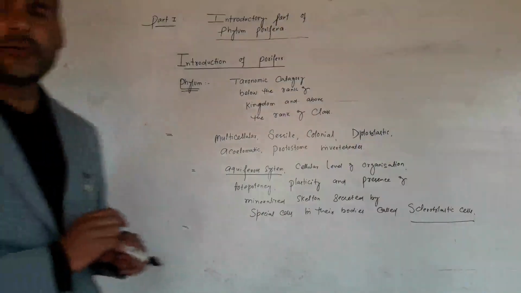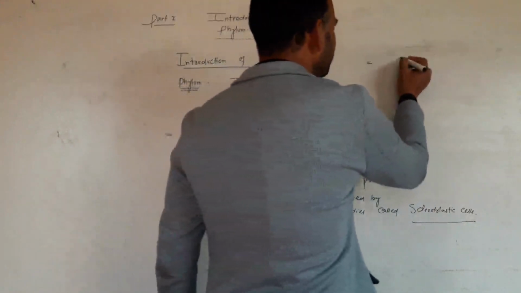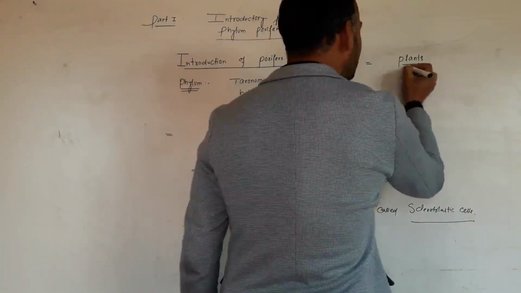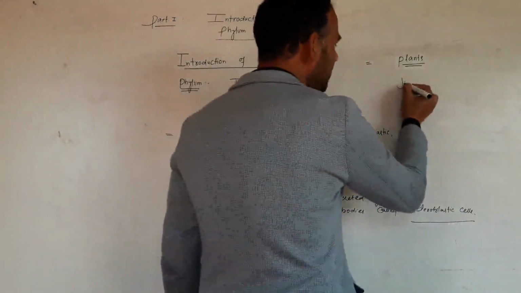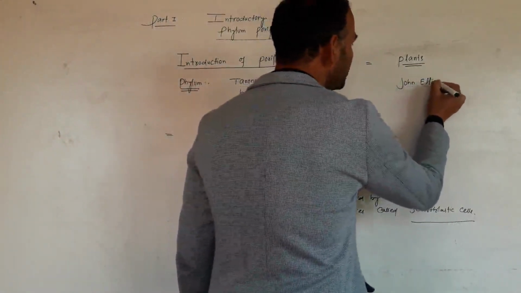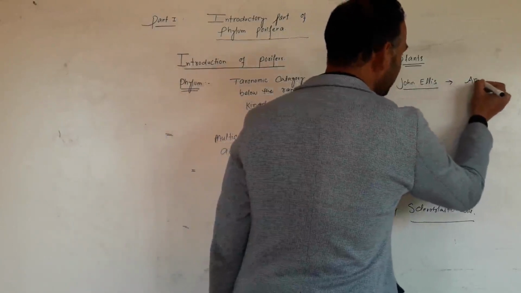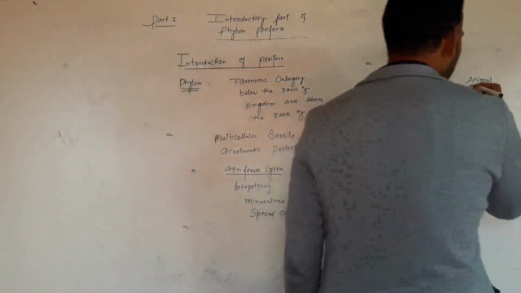Earlier, these poriferans were called plants because they are plant-like creatures. But it was John Ellis who first recognized them as animals. The animal nature of poriferans was given by John Ellis.